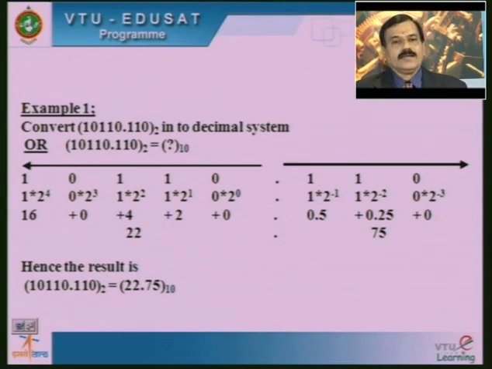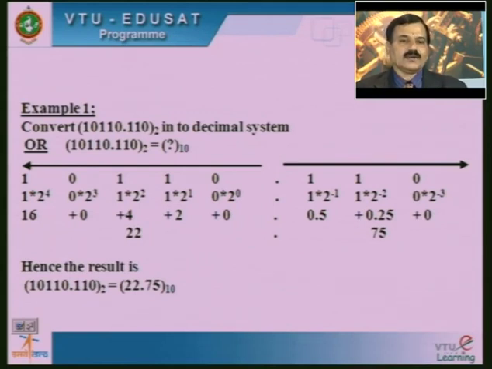Now, the integer part means the value before the decimal point. The first number is 0 and that must be multiplied by 2 to the power 0. When moving from right to left, the next number is 1, which must be multiplied by 2 to the power 1, and the next left digit is 1, which is multiplied by 2 to the power 2.